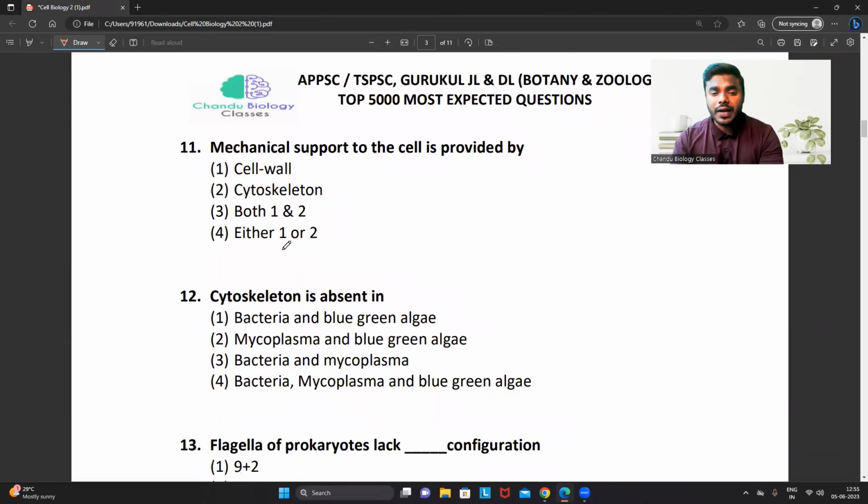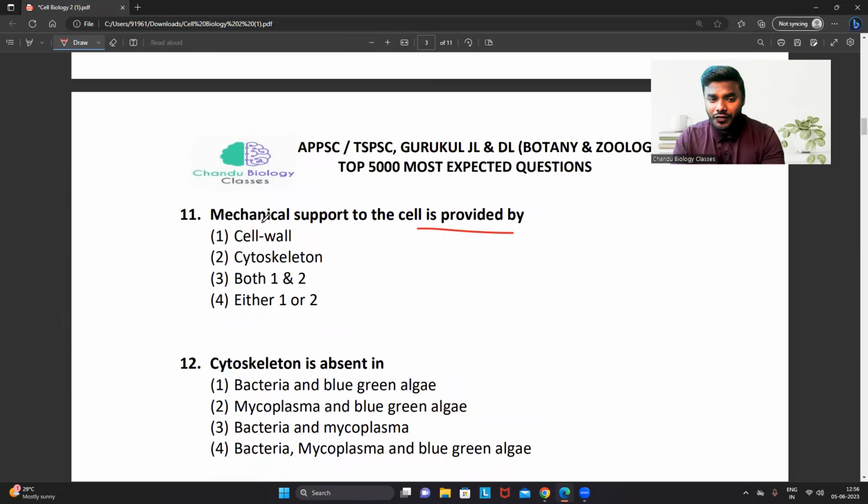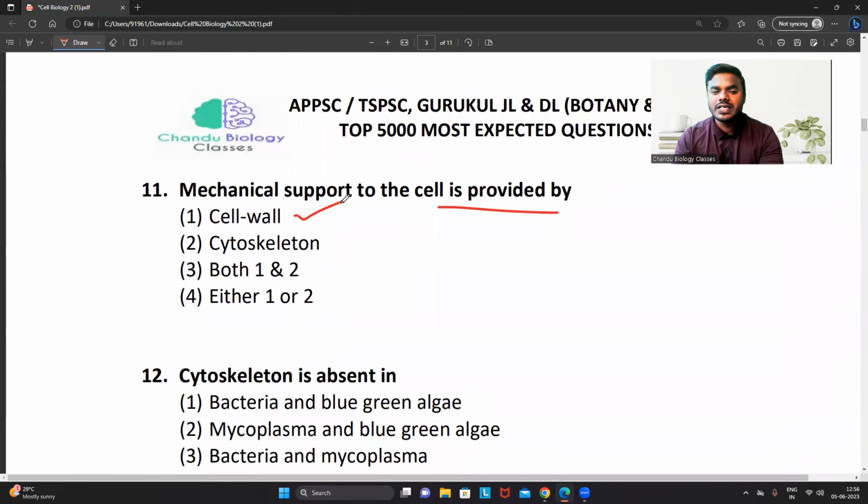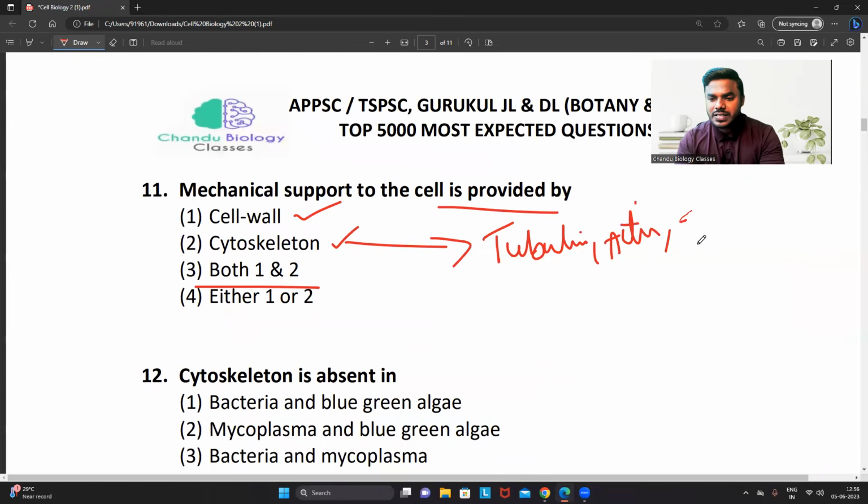Now, question number 11. Mechanical support to the cell is provided by dash. Most of the students, when they hear the name mechanical support, will directly choose only cell wall. No, friends. Cytoskeleton also plays a crucial role in the mechanical support. This is actually very important, cytoskeleton. Cytoskeleton contains a lot of proteins. Cytoskeleton contains tubulins. Cytoskeleton contains actin filaments.